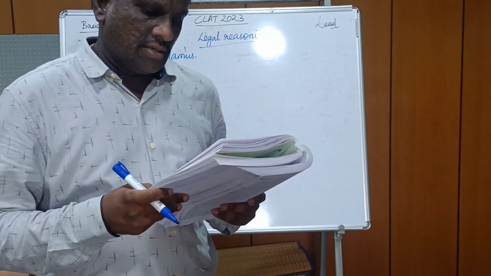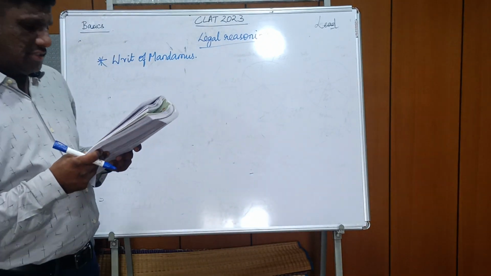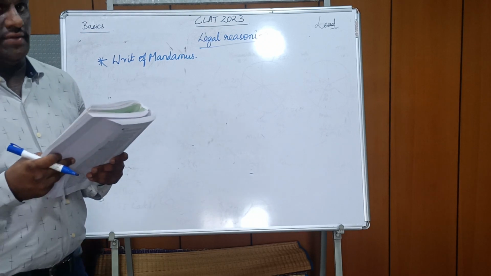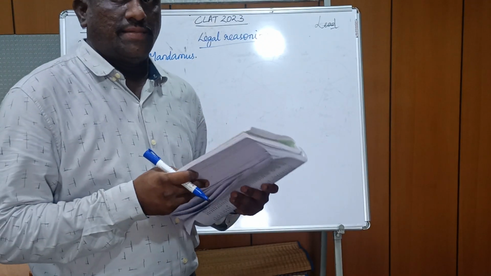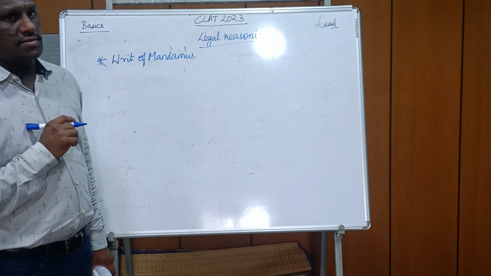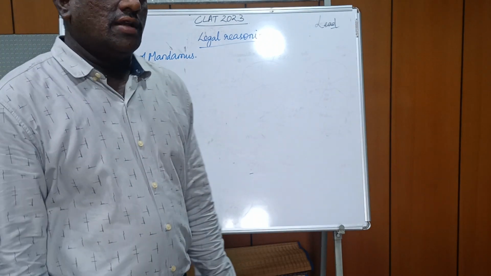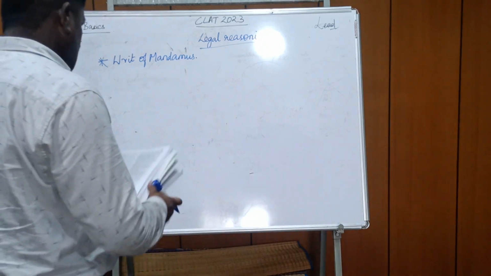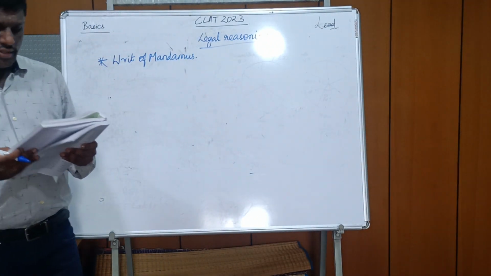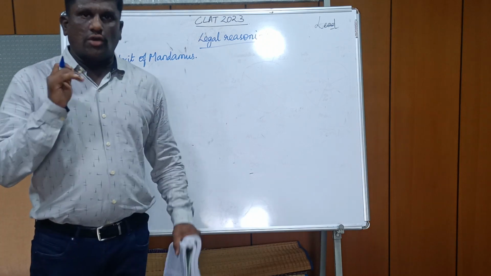See here, there are two options which say that the mandamus cannot be given. You know that mandamus cannot be given in this case, but there are two options. You have to reject one of them based on the particular reasoning that is given in the passage. The first one talks about the legal duty of the government.